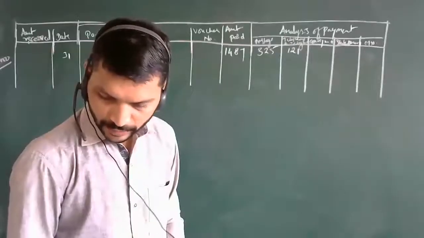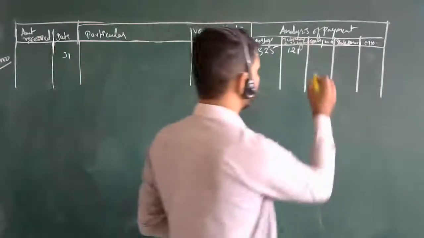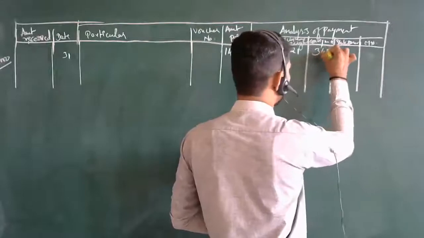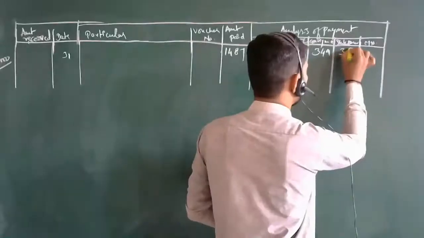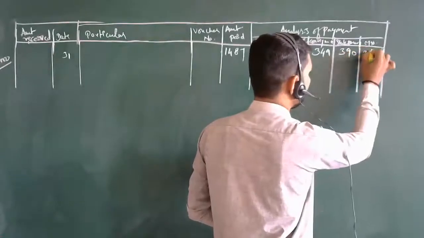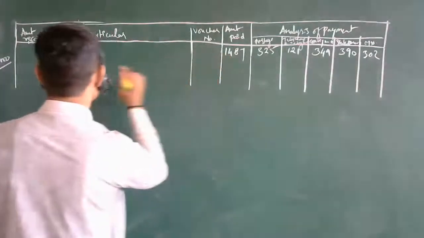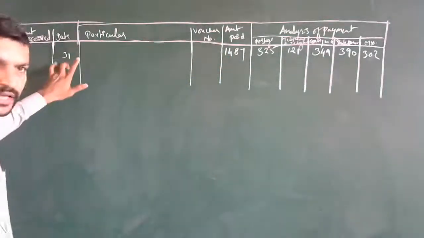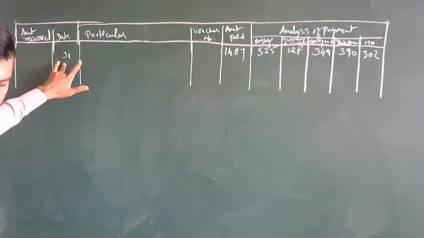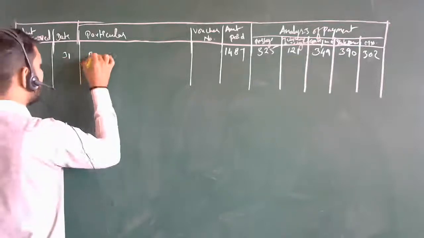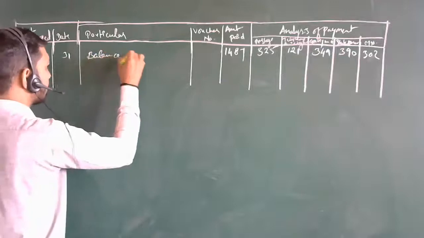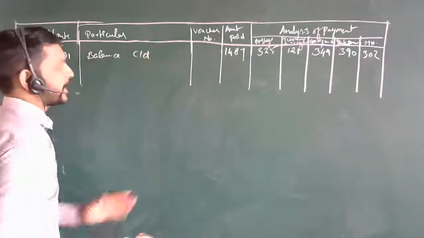Okay, then next it will be conveyance, 349. Then next, stationery, 390, and the last one is 3, not 2. Okay, done. Now the remaining balance will be concluded on the last day of the month, the balance carried down, which has been carried forward.